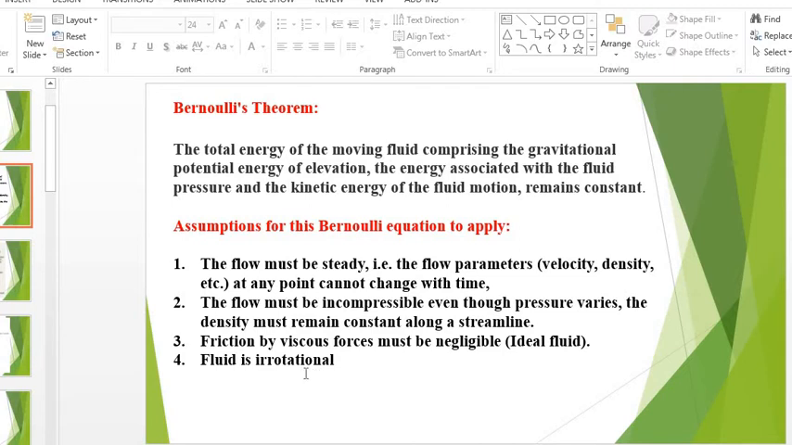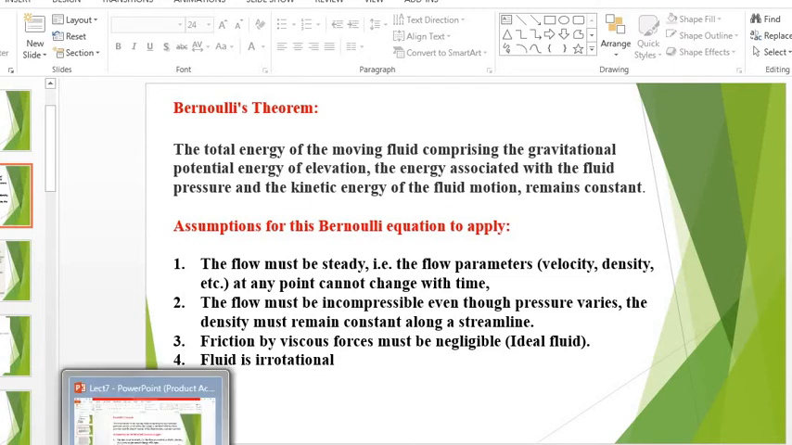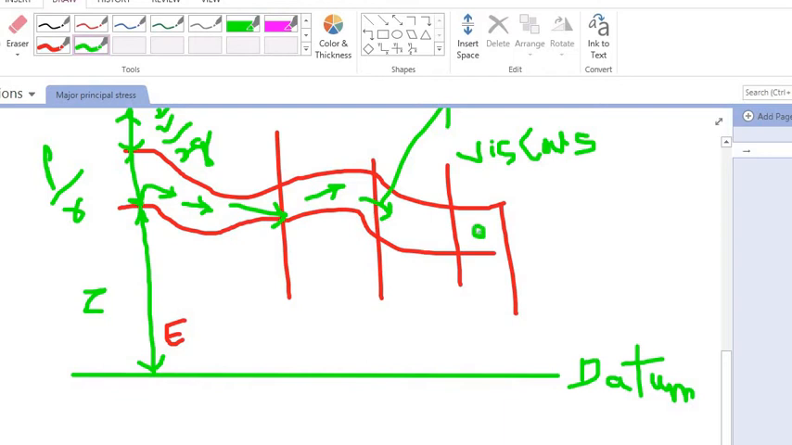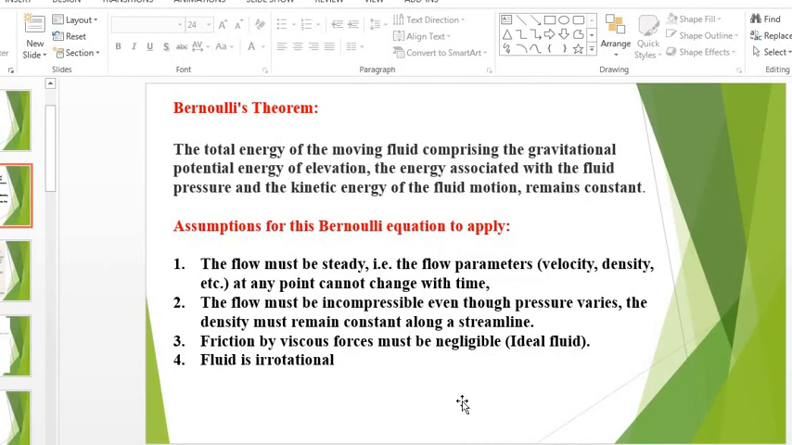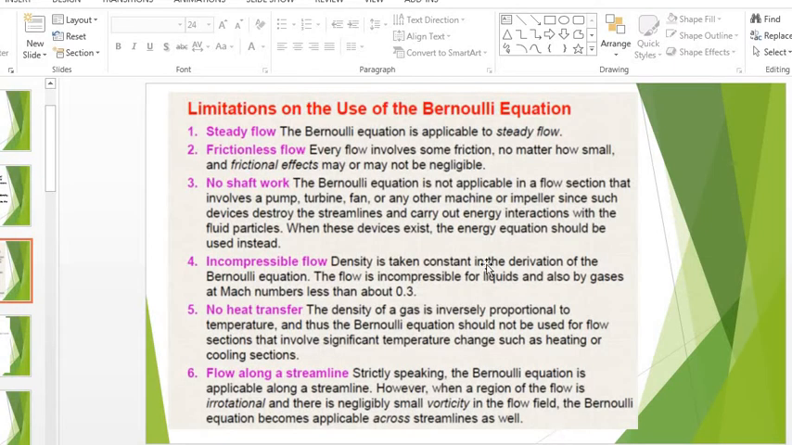Now, the next assumption was that the fluid is irrotational. Irrotational means what? See, if I take some particle from this river, it is irrotational. Irrotational means suppose I assume that this is a cube, for example. It will flow as it is. It will not rotate. This was the assumption: fluid is irrotational. Now I think it will be clear to you. The assumption is clear.